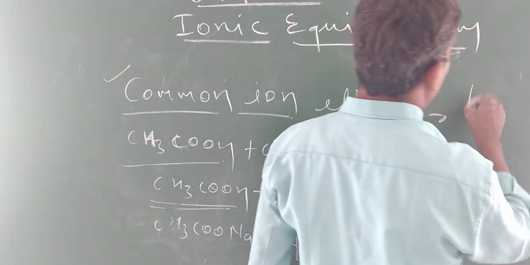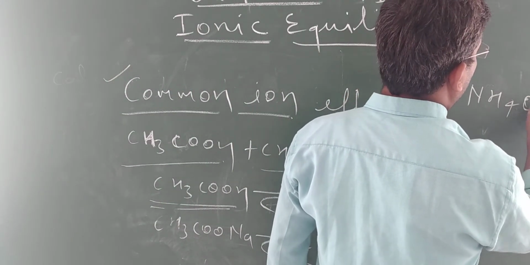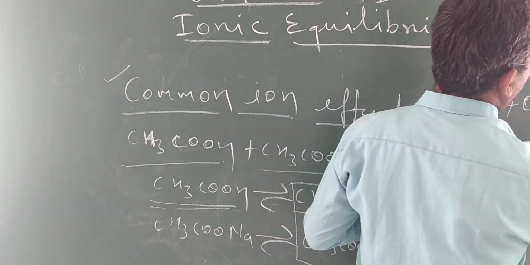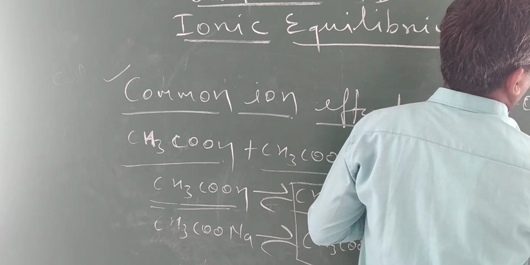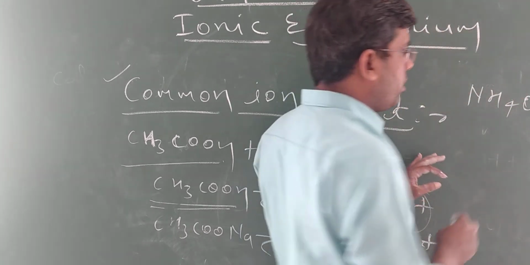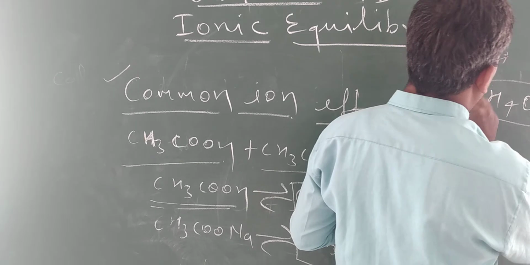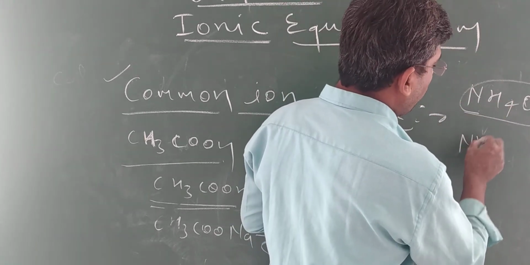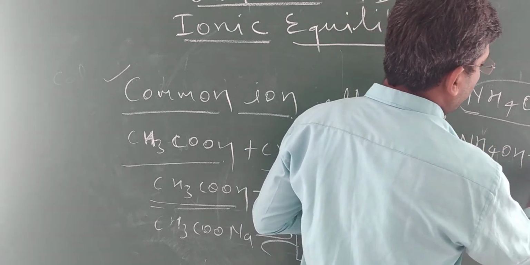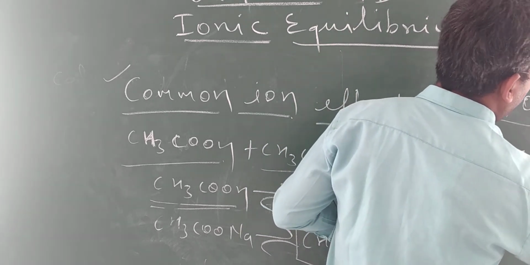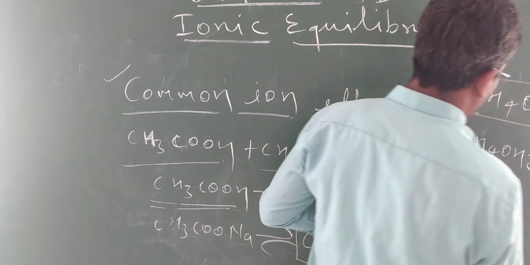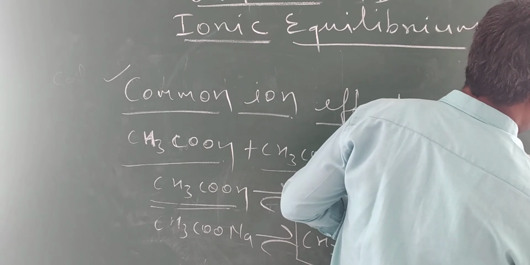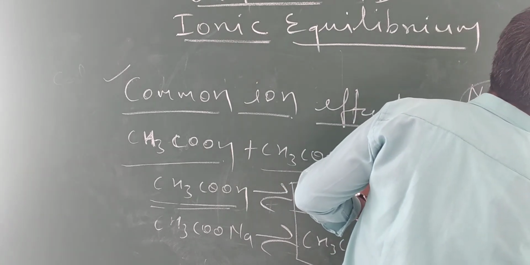Similarly, if NH4OH is taken, and if NH4Cl is mixed, NH4Cl is a strong electrolyte. So dissociation of NH4OH is suppressed, it decreases. Why? Because NH4OH dissociates to provide NH4 plus and OH minus, and NH4Cl dissociates to provide NH4 plus and Cl minus.